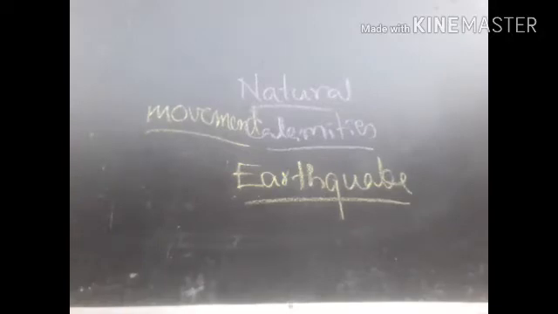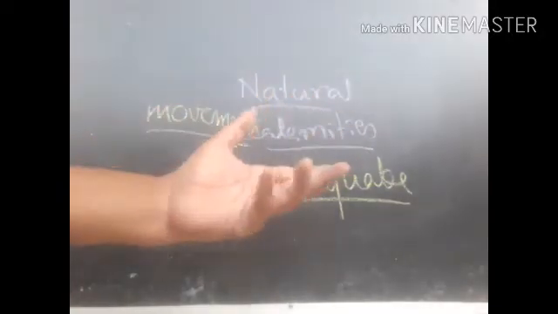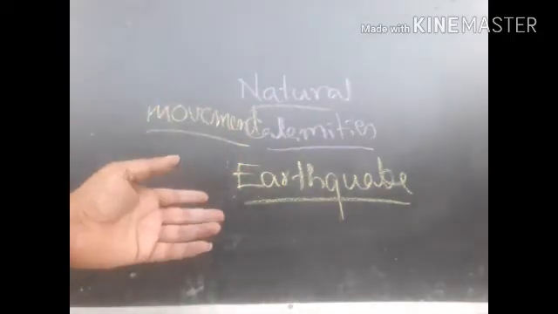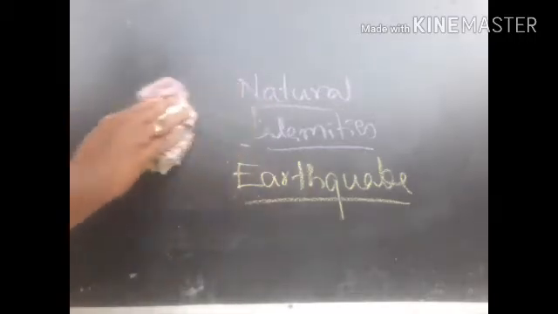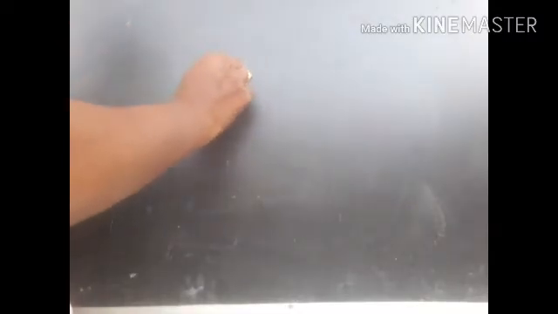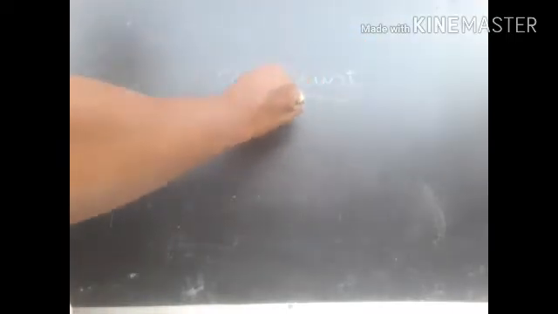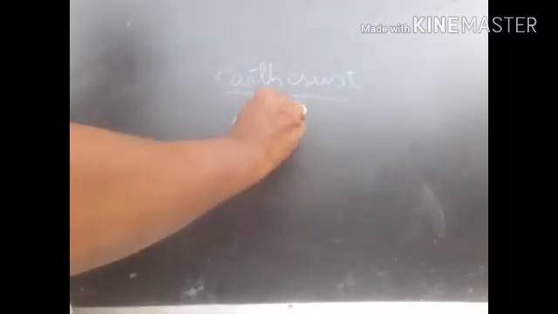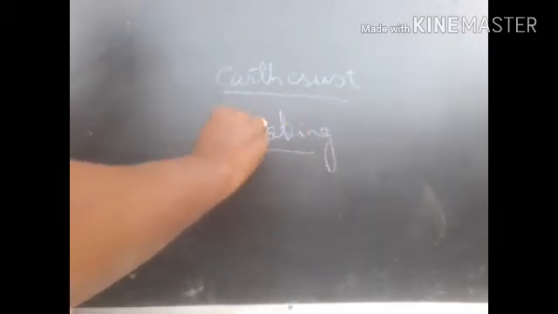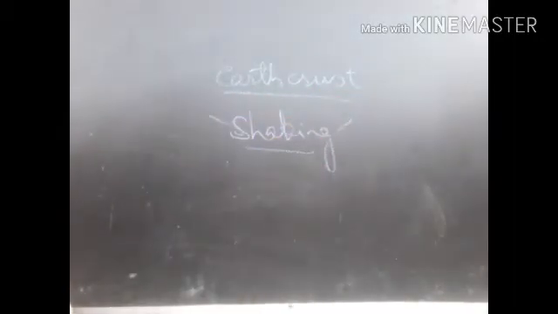So you might have one doubt, sir, the earth is rotating regularly and moving daily, then why are we not getting earthquakes? It is not that movement. Here it is the movement of the earth crust. Movement of the earth crust causes earthquake. So simply we can say that shaking of the earth surface causes the earthquake, right?